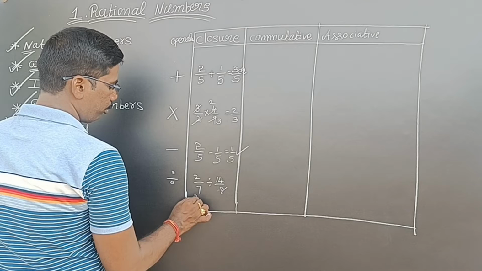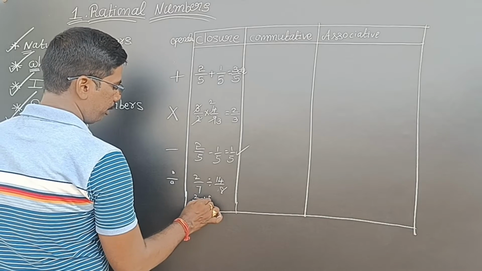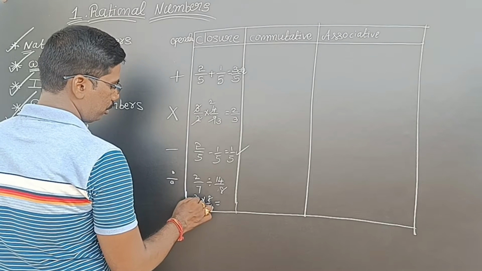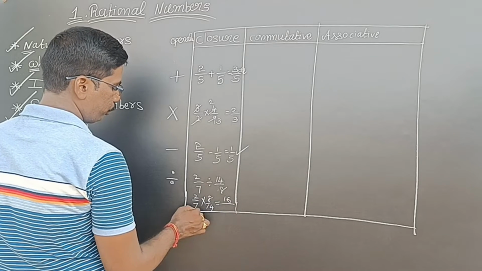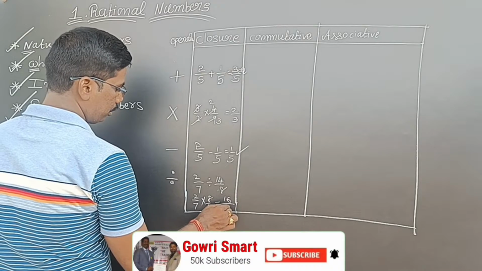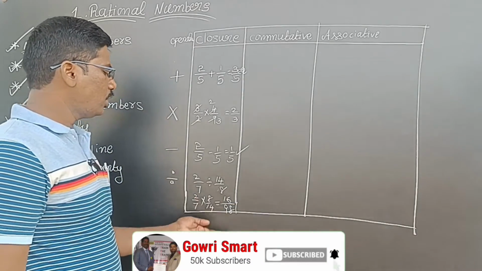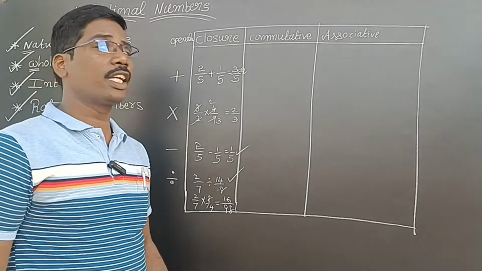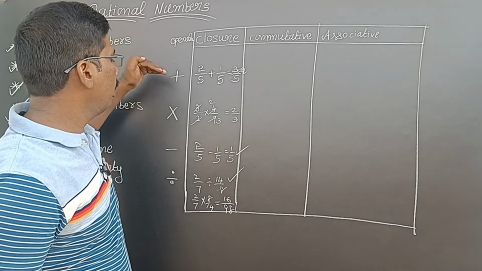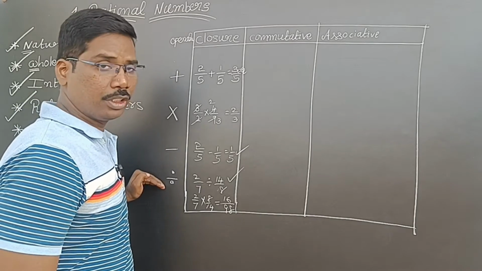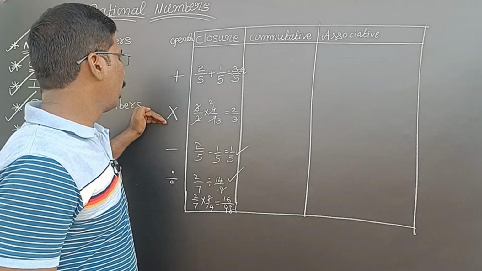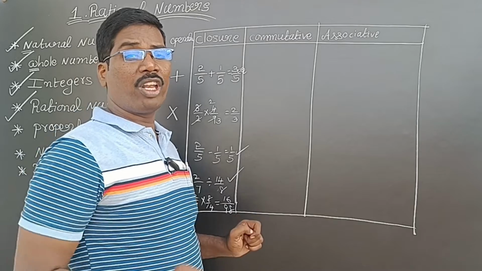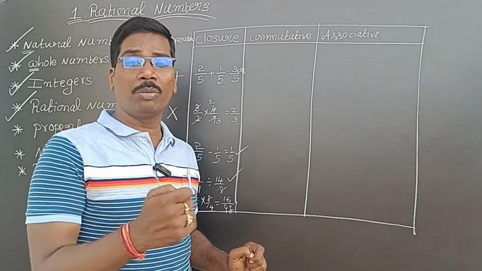Now see here. This can be written as 2 by 7 into 8 by 14. 2 8s are 16, and 14 7s are 98. So this is also a rational number. So division is also satisfying closure law. Closure law is satisfied with the operations addition, multiplication, subtraction and division. We are preparing for the SSV exam and the NMMS exam.